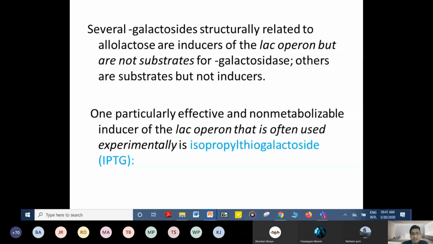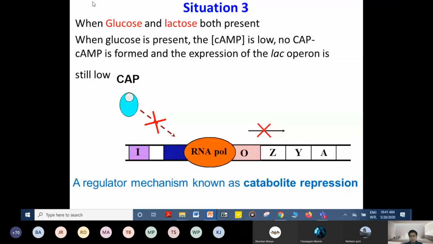Now, situation three: when glucose and lactose both are present. In the first condition we saw when lactose is absent, and in the second case when lactose is present. We saw both the conditions. Now let's see what happens when glucose and lactose both are present.